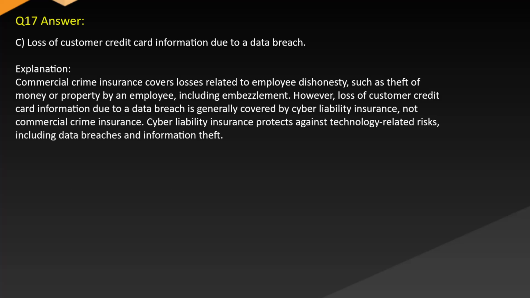Answer: C. Loss of customer credit card information due to a data breach. Explanation: commercial crime insurance covers losses related to employee dishonesty, such as theft of money or property by an employee, including embezzlement. However, loss of customer credit card information due to a data breach is generally covered by cyber liability insurance, not commercial crime insurance. Cyber liability insurance protects against technology-related risks, including data breaches and information theft.